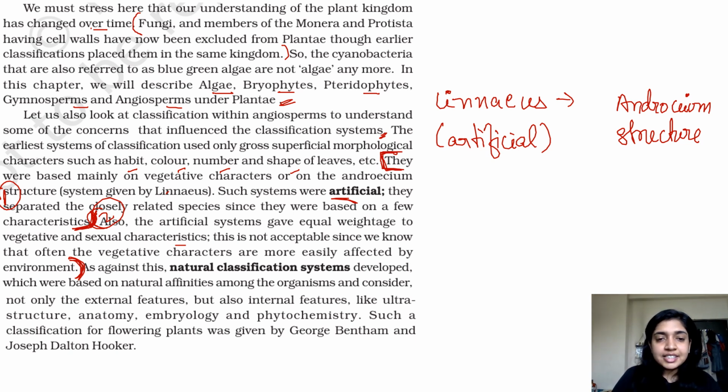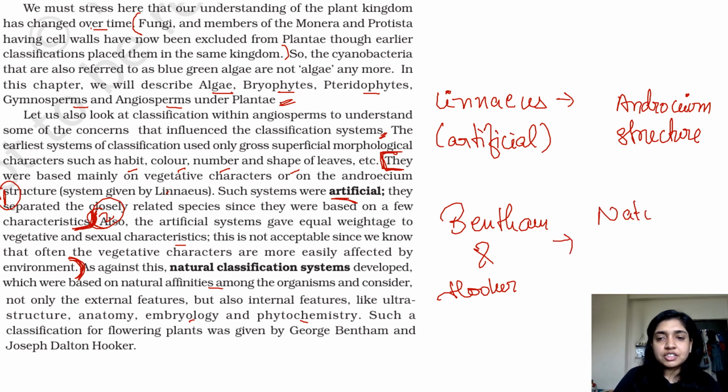So as against this, the natural classification system developed, which was based on natural affinities among the organisms and considered not only the external features but also the internal features like ultrastructure, anatomy, embryology, and phytochemistry. Such a classification for flowering plants was given by George Bentham and Hooker. So when we are talking about Bentham and Hooker, which type of classification system did they give? They gave the natural classification system.